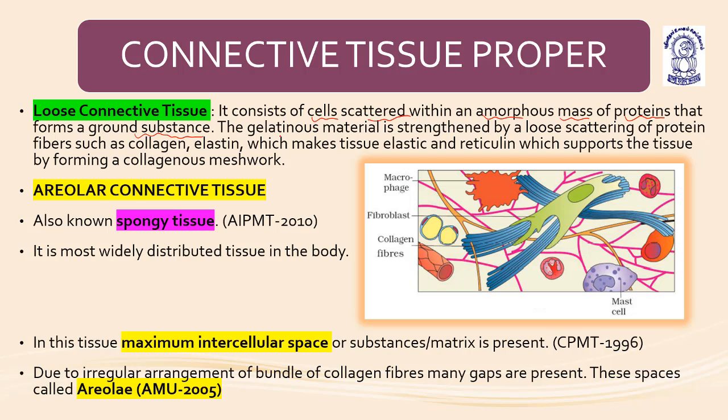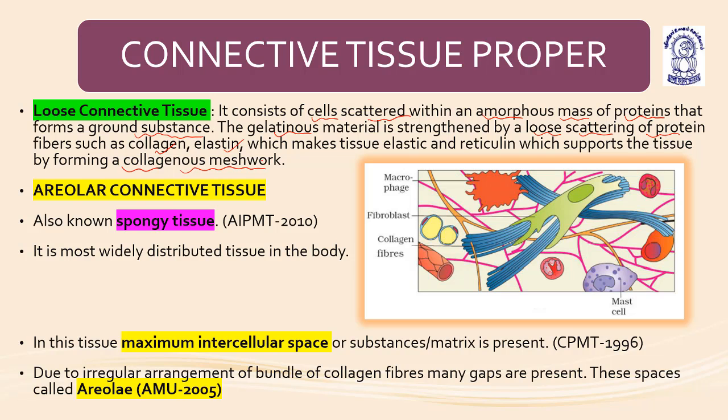substance. The gelatinous material is strengthened by a loose scattering of protein fibers such as collagen, elastin, which make the tissue elastic, and reticulin, which supports the tissue by forming the collagenous meshwork. As you know, the reticular fibers are the precursors of collagen fibers.